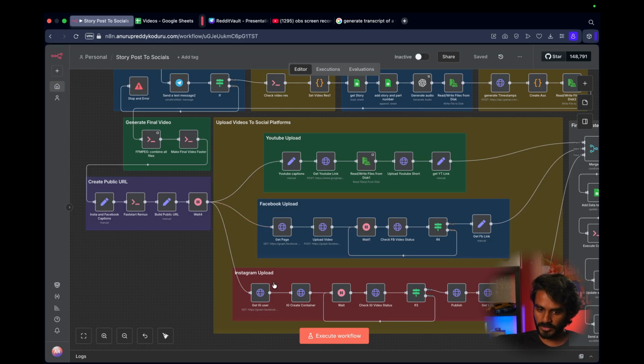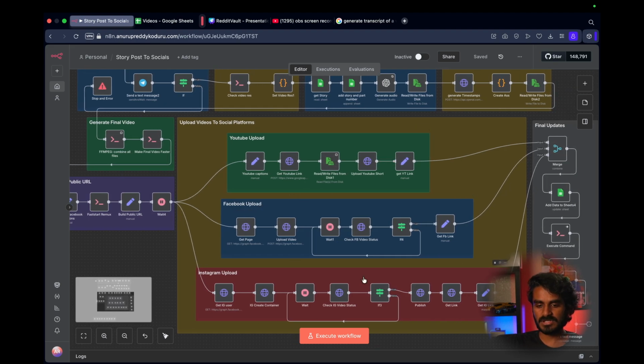For uploading to Facebook and Instagram, you need a public URL. That is what this process is. For YouTube, you need the direct file right before uploading the video. So that's the reason we have this. It fetches the video from the server and then we upload it. For this, we just need the public URL.